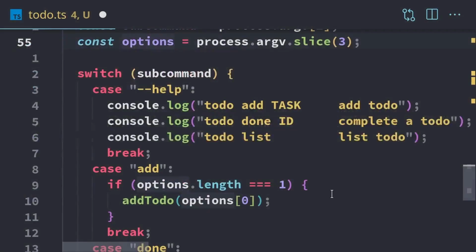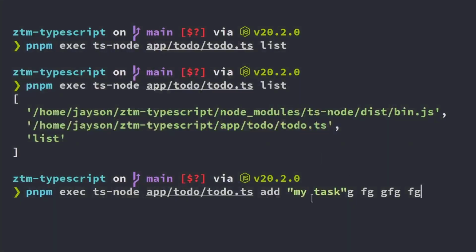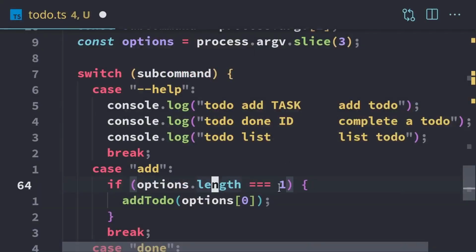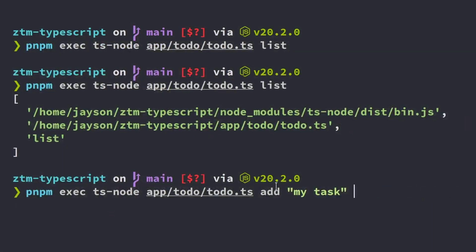So if we jump back in our code, that's why we want to check the options right here. And that's why we want to get index 0. And we're checking the length equal to 1 because if they type more things like this, we don't actually have code to handle stuff that happens after this one. So we're going to assume that maybe they're trying to do something like perhaps some kind of special option. We didn't add any code for that. So if it's not equal to 1, then we're just going to display some kind of error. And if it is equal to 1, which only has one item, then we're going to add that task.